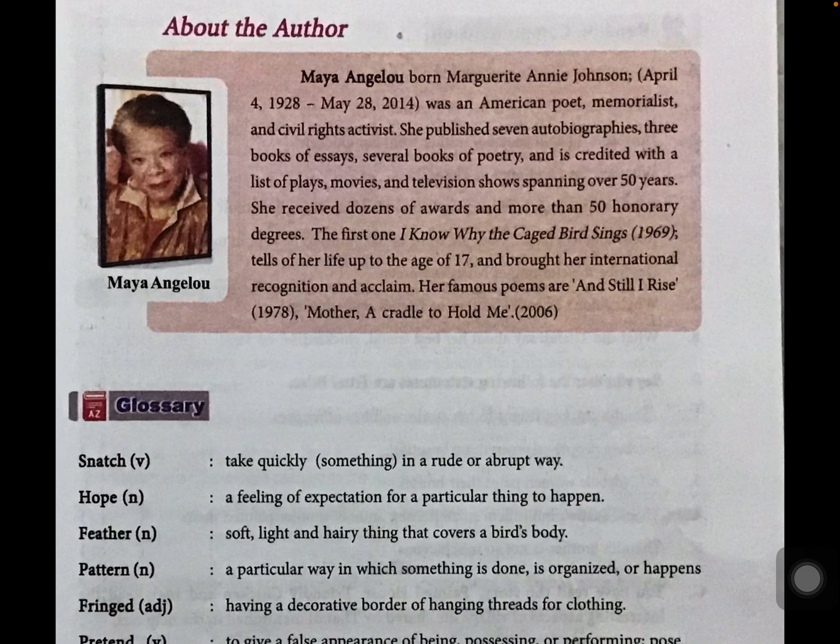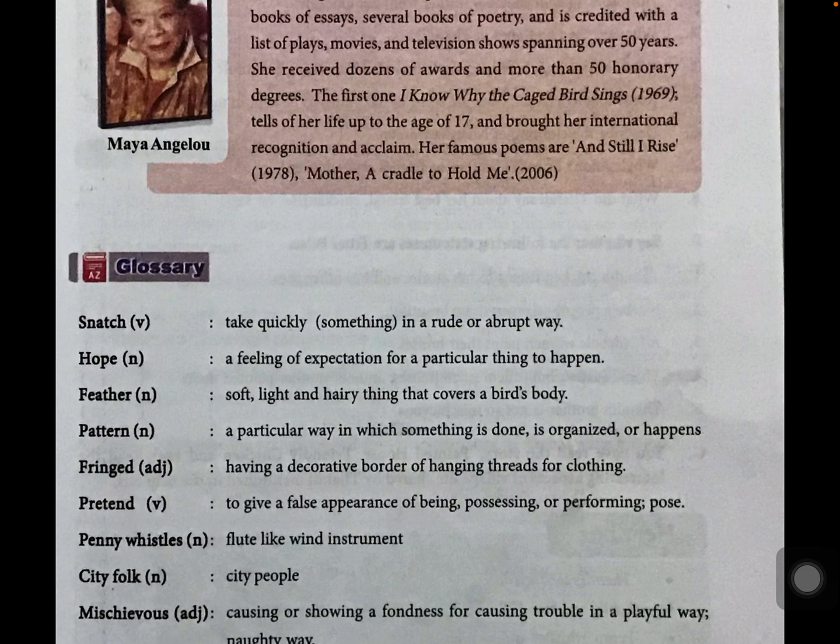She published 7 autobiographies. Do you know the meaning of the word autobiography? Come on, refer a dictionary and know the meaning of it. Three books of essays. A short piece of writing on a particular subject. Several books of poetry, and is credited with a list of plays, movies and television shows spanning over 50 years. Here, in addition to that, they have mentioned the awards also, and the first book written by her. You go through, children, you will get an idea.